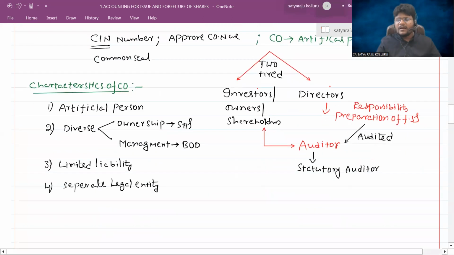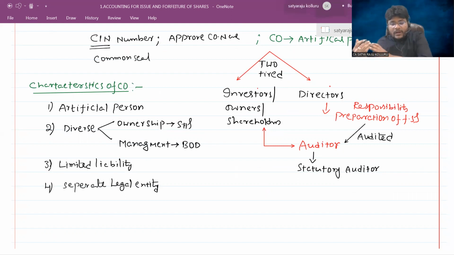I mean, the company is altogether a different party from its shareholders as well as from its directors. Company is different, director is different. Company is different, shareholder is different, because the company has its own legal existence. You should not club the company with the shareholder. Don't think that company is same, shareholder is same, or company is same, director is same. No. Company is altogether different, shareholder is altogether different. Company is altogether different, director is altogether different. That is the feature of the separate legal entity concept. Do you understand, all of you?